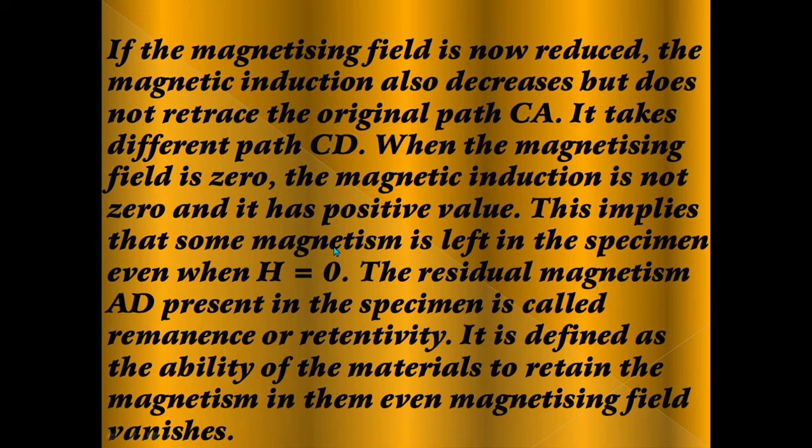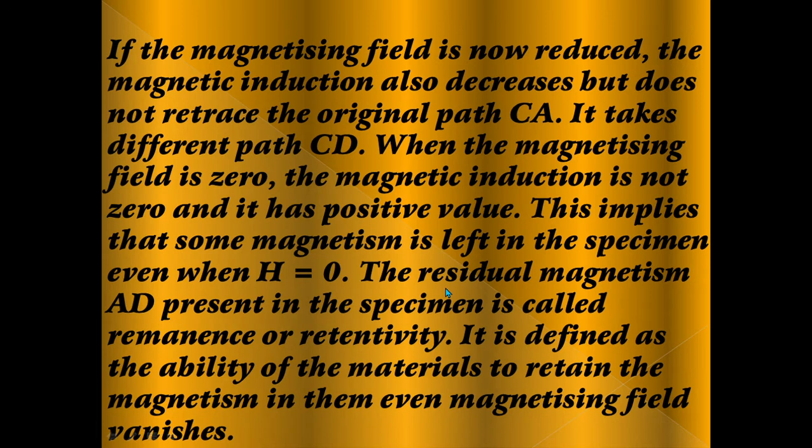After some time it will not behave like a magnet, because some magnetism is left in the specimen even when H is equal to 0, that is, the magnetizing field is 0.